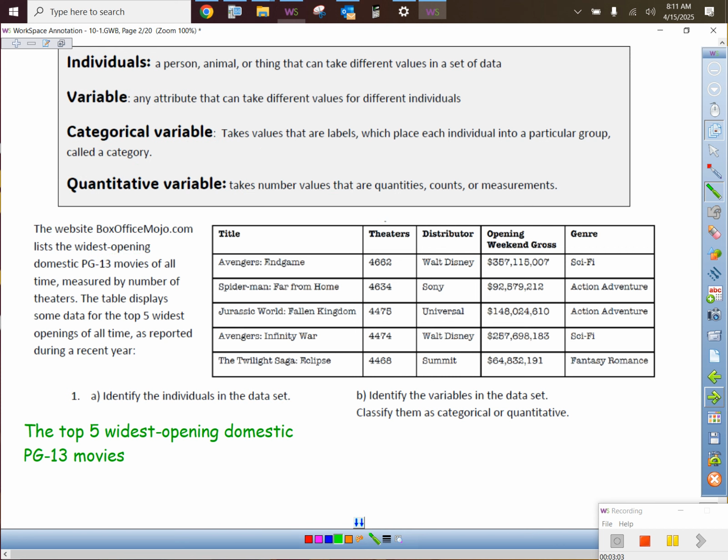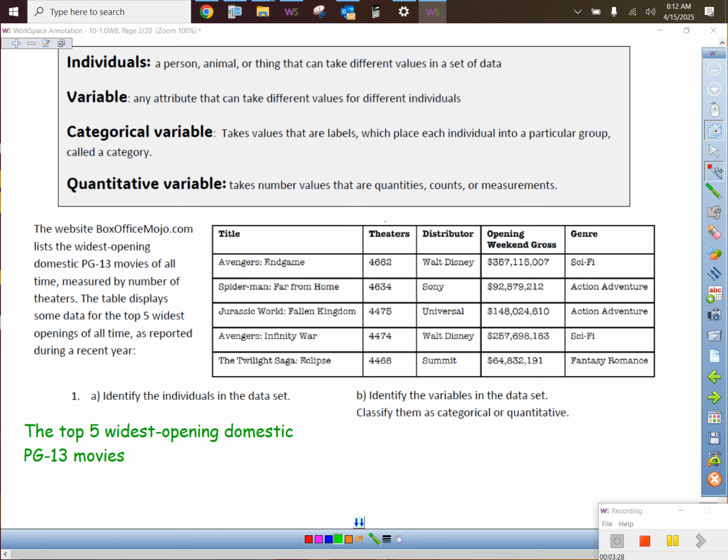They are the top 5 widest opening domestic PG-13 movies. That is probably the one thing about data and statistics that people don't like: you have to be specific. You can't just say, oh, it's the top 5 movies. No, it's the top 5 widest opening domestic PG-13 movies.